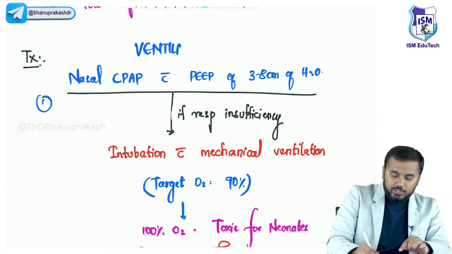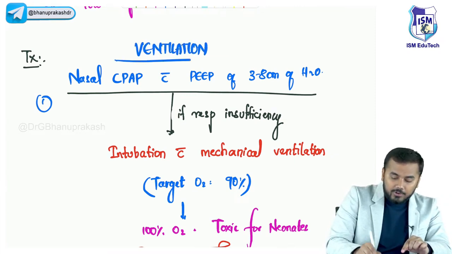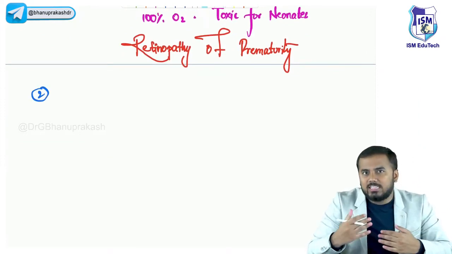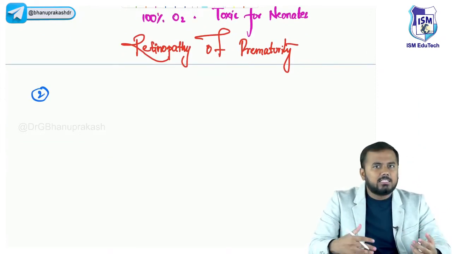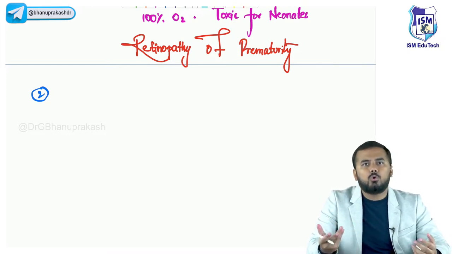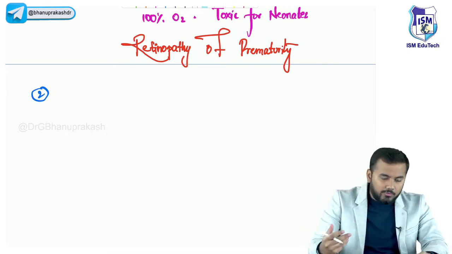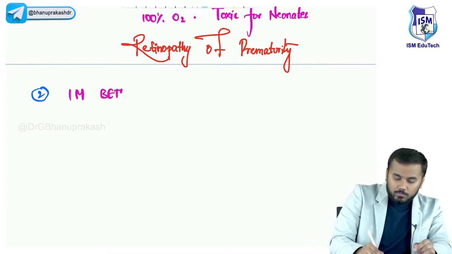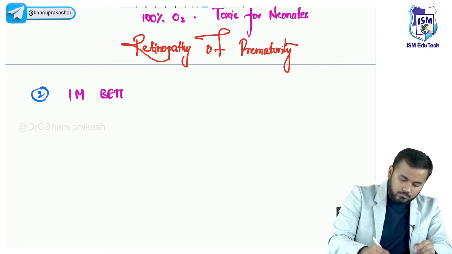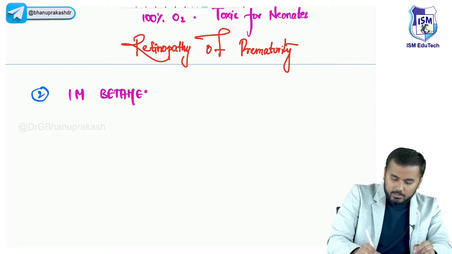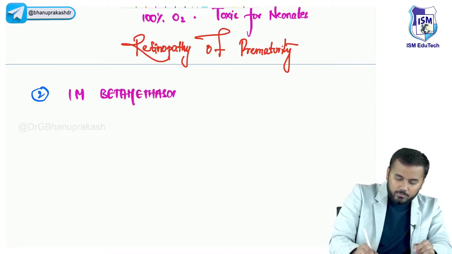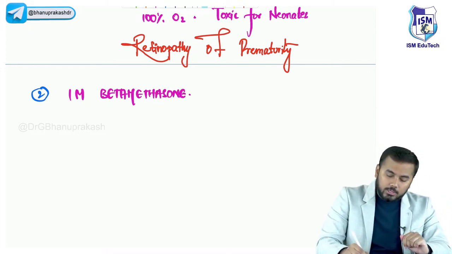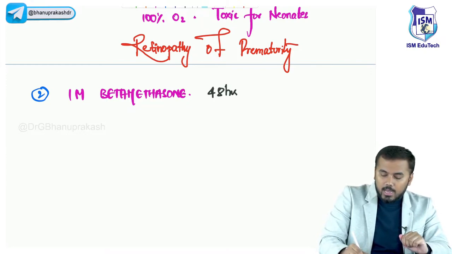Now, after this ventilation, the second important thing we do is that we try to synthesize that surfactant. To synthesize surfactant, what you need to do? Cortisol, that is the steroids. So what we do is we give an IM shot of betamethasone. When do you give this? You give this for about 48 hours.